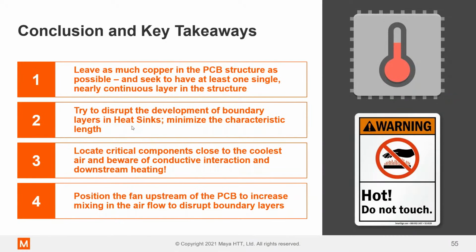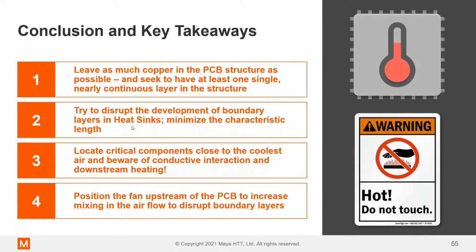We want to keep the boundary layer as thin as possible. We want to keep the heat sink fins as short as possible, promote convective heat transfer, and make your heat sinks as effective as possible.